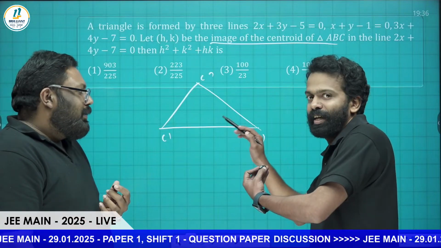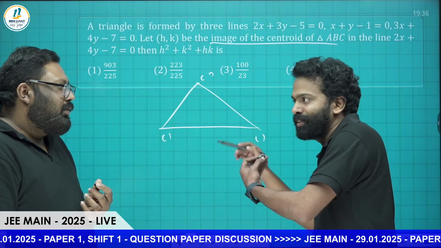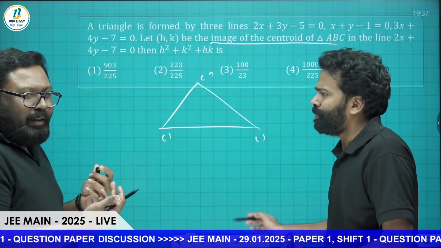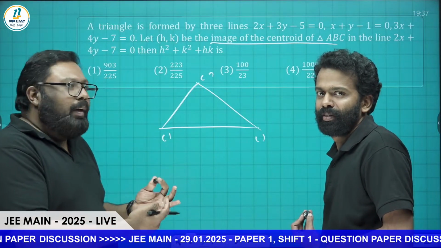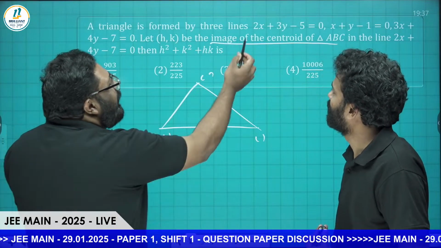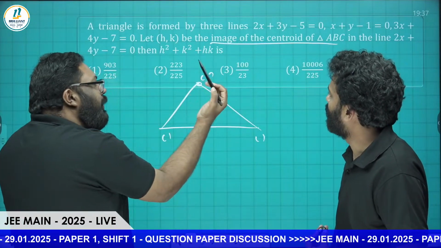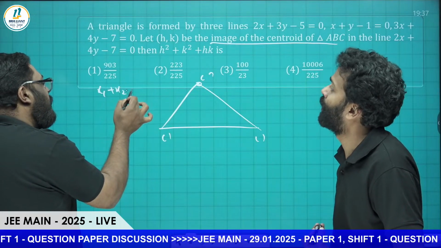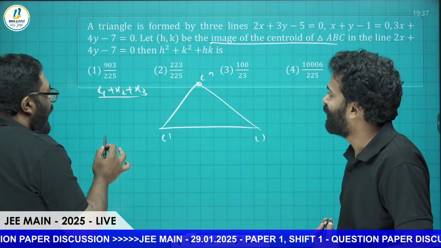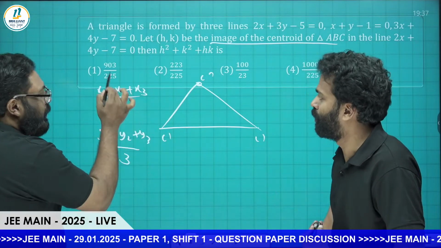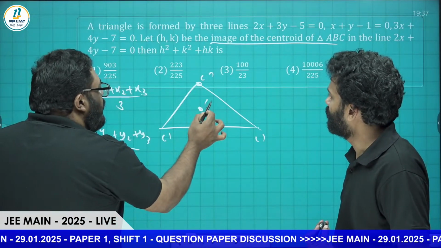Majority of the students, it's a trap actually. Majority of the students will go for this question and consume much time. So it's doable, though it's lengthy. You do these kinds of questions normally in 11th standard itself. You solve the 2 equations, you will get the point of intersection, and then get 3 points of intersection. The centroid formula, everybody knows, x1 plus x2 plus x3, we need to do that here, and then y1 plus y2 plus y3 by 3. And for the image, there is a direct formula. That will give you the centroid h comma k.